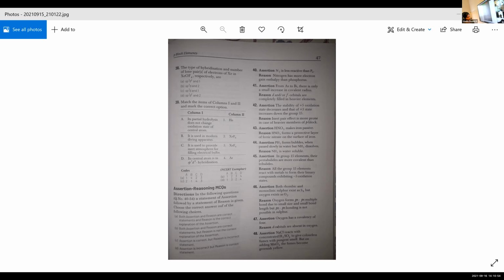So here the assertion is correct. Then what about the reason? What about the electron gain enthalpy? When we are moving from top to bottom, does it increase or decrease? Electron gain enthalpy decreases. So nitrogen has more electron gain enthalpy than phosphorus, right? Yes. Then you just tell me, is this the correct reason for the assertion?